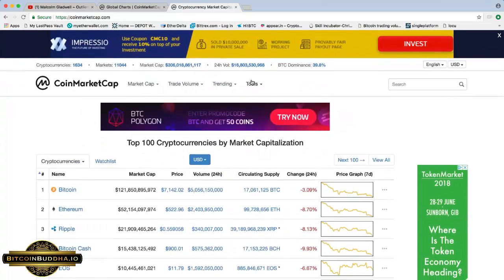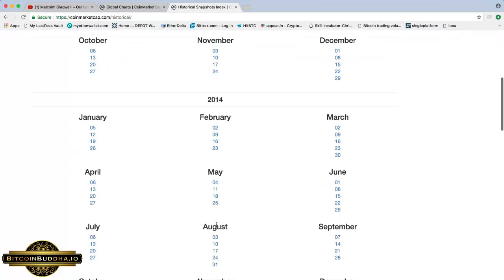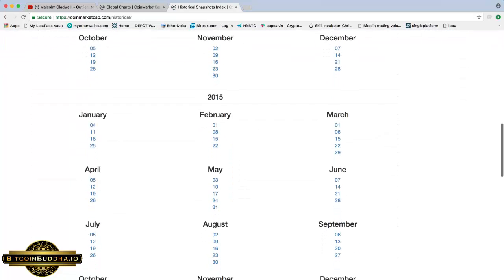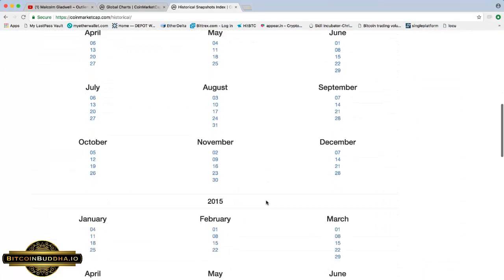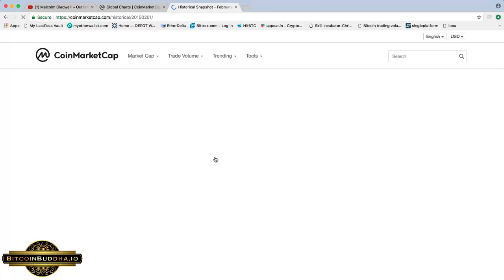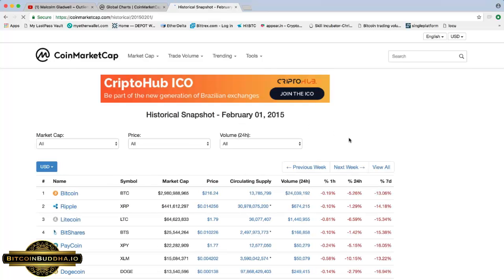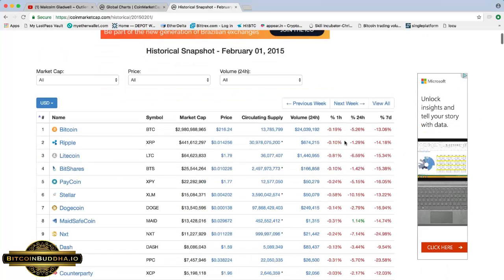And the way you can kind of gauge this, go to historical snapshots. You can check out what CoinMarketCap looked like years ago, right? So let's just look at February 1st, 2015. Doesn't really tell me what the Bitcoin dominance was, but look at how big the market was, man. If you want to see how big the market was, just scroll all the way down.